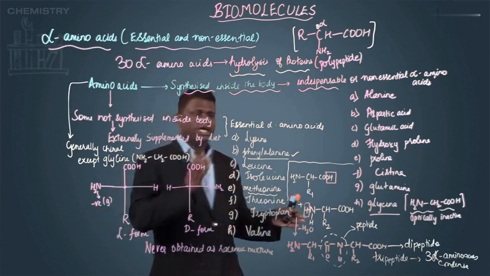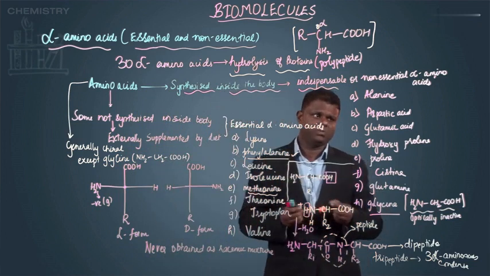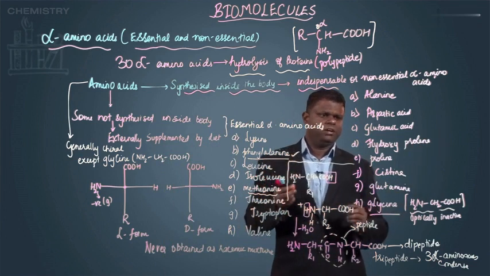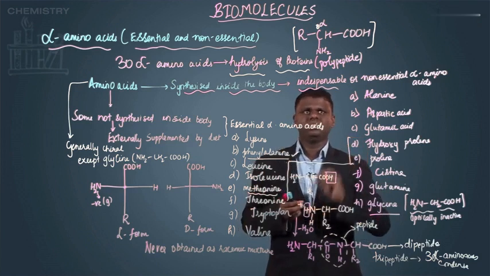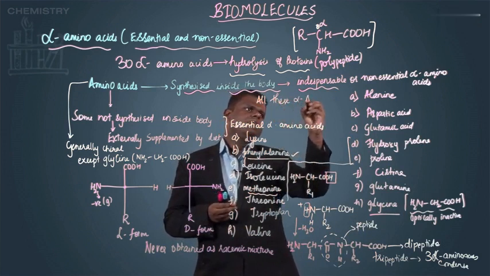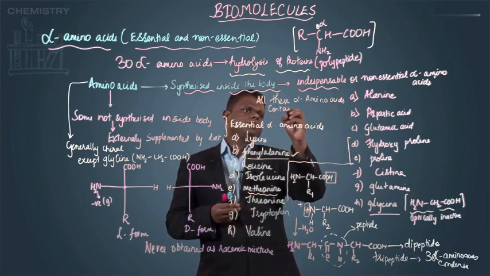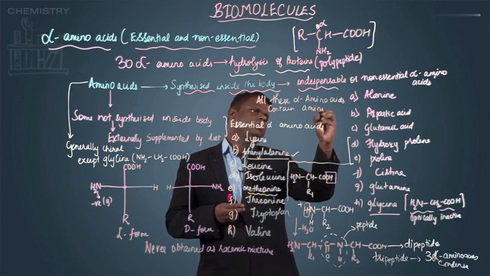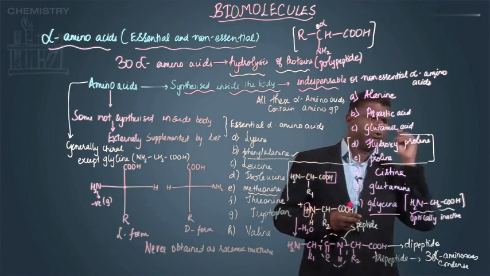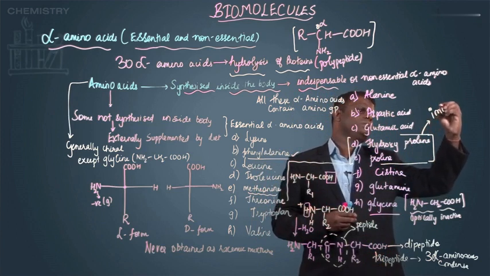Just try to remember a few of them, especially phenylalanine, and then you have methionine. Then you might be coming across alanine and aspartic acid, glutamic acid, something like this. Now there is something which has to be remembered, that all these alpha amino acids contain amino groups, whereas the only alpha amino acids that do not contain an amine group are hydroxyproline and proline. They basically contain imine groups.